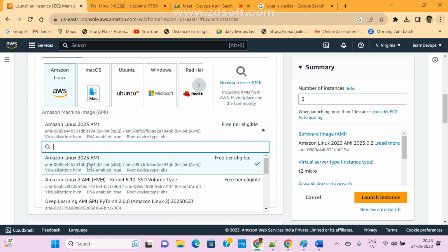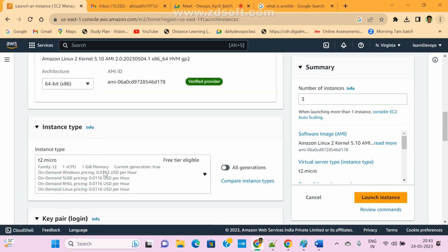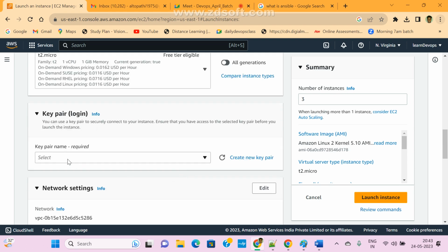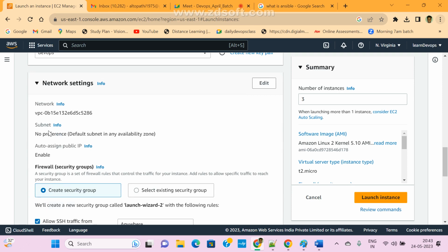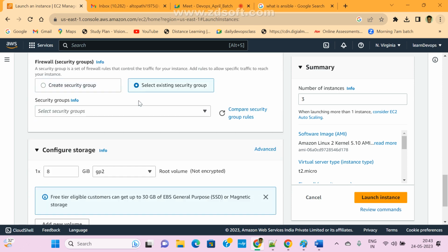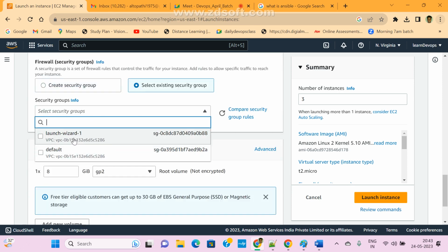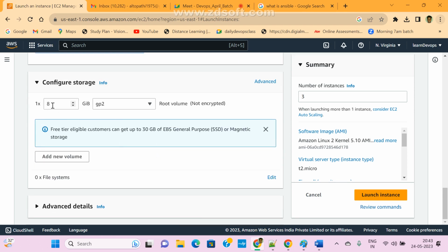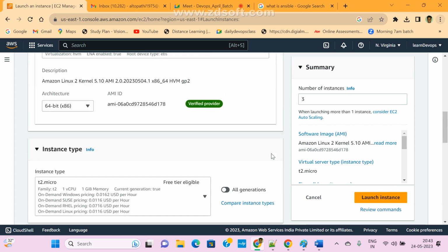With the newer version there is some problem; we are unable to update some packages. Remaining part same, free tier only, select your key and security group. 8 GB is enough for me. If you want to increase, we can. That's it.